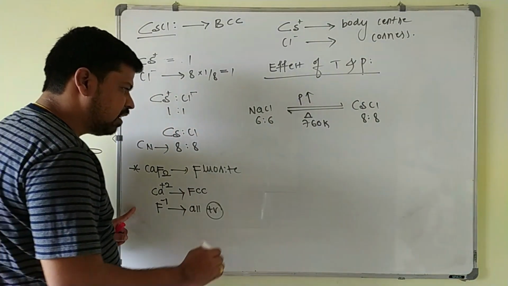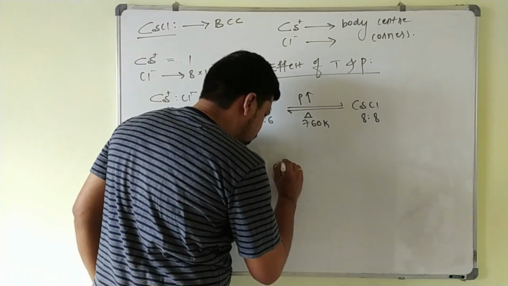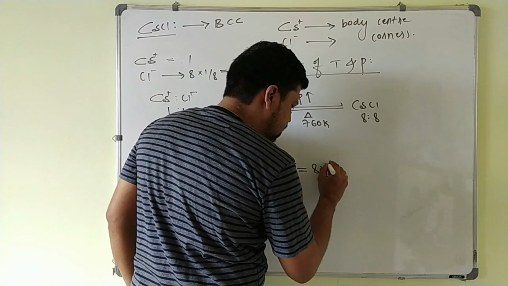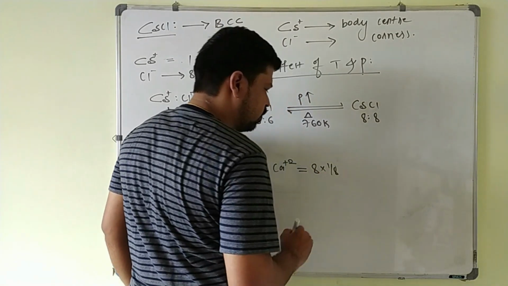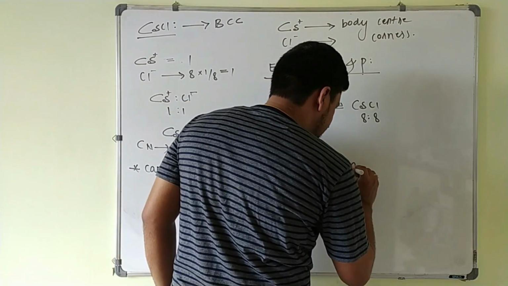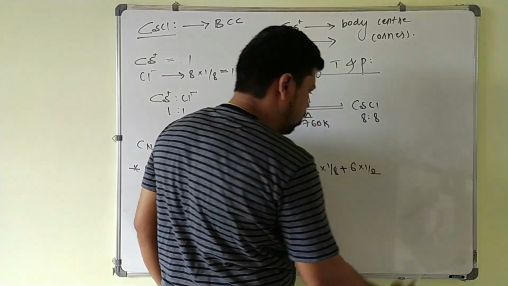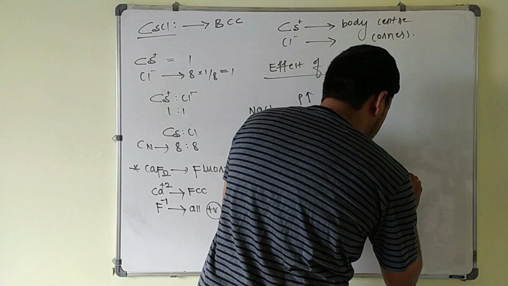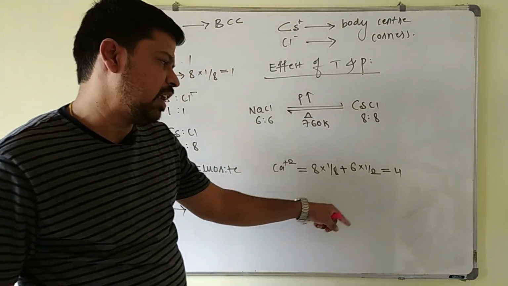For example, Ca+2 occupies FCC points, meaning 8 corner atoms with a contribution of 1/8, plus 6 face centered atoms, where the contribution of each face is 1/2. The total is 4 Ca+2 ions.